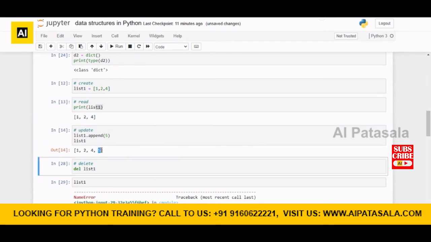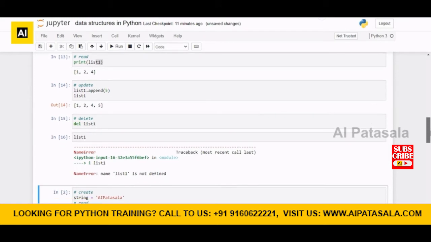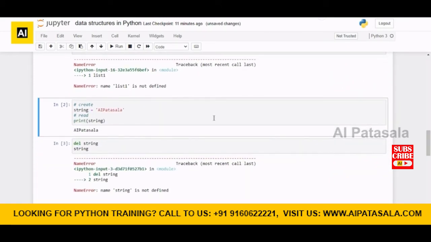I had appended 5 at the end. I can delete the list. Once deleted, we can't read it. In a similar fashion, string is an immutable data structure as we discussed.